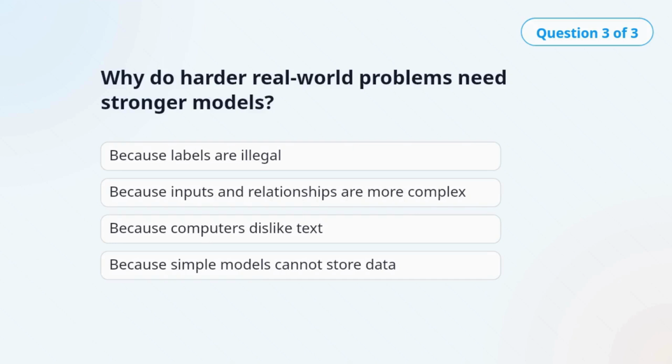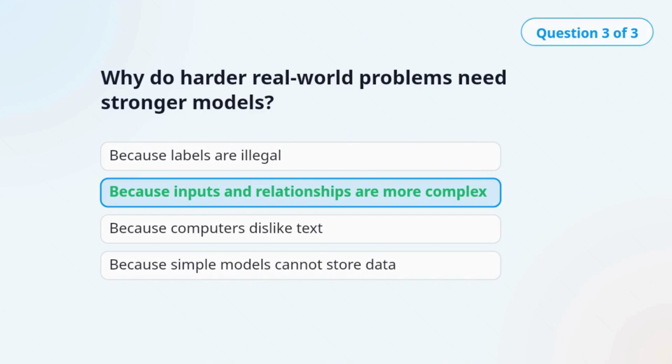Why do harder real-world problems need stronger models? The correct answer is because inputs and relationships are more complex. The article says complexity rises with more variables, more classes, and more non-linear relationships.